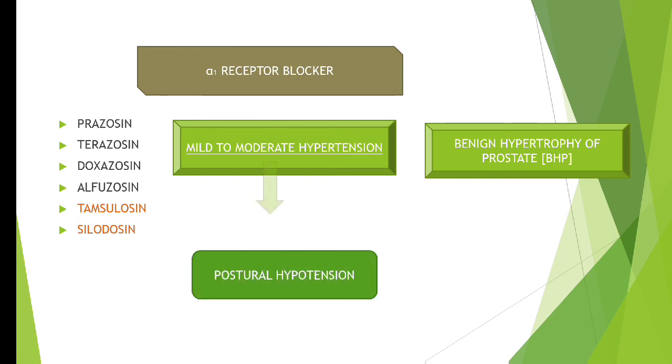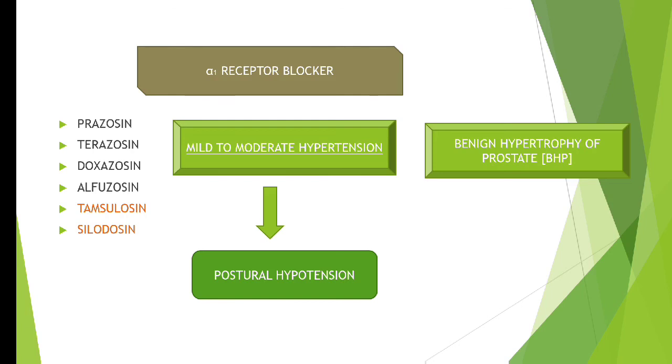But the problem with this agent is that it will produce postural hypotension. Postural means depending upon the position. The person was sitting and suddenly if he stands, hypotension will occur. The blood pressure will fall so drastically that the person will fall down. Normally these drugs are given to old age persons, and if that person falls down, there will be a fracture and too much problem. So the side effect of this alpha 1 adrenergic blocker is, no doubt it treats mild to moderate hypertension, but it produces postural hypotension.